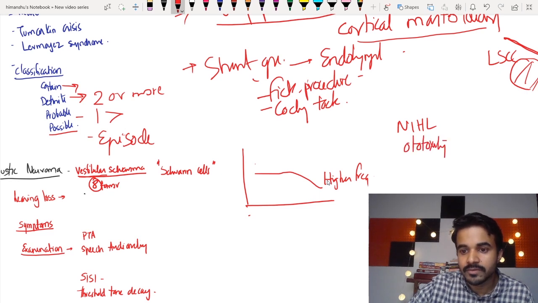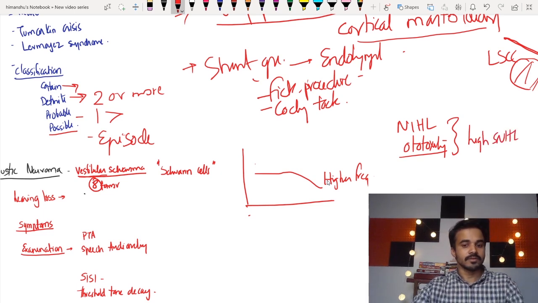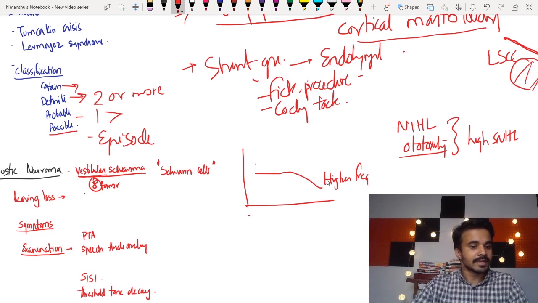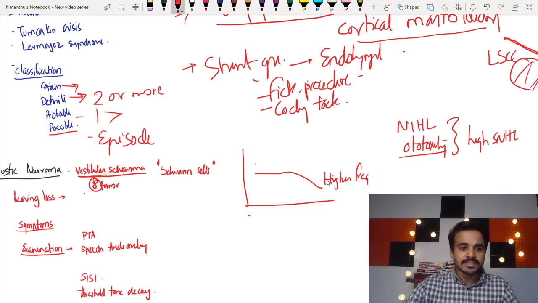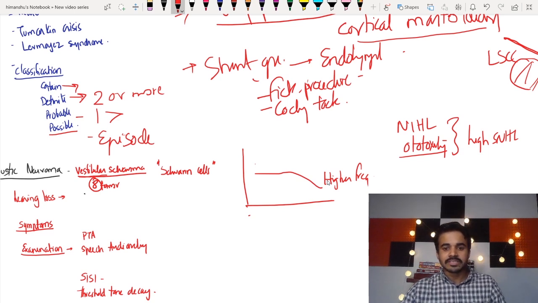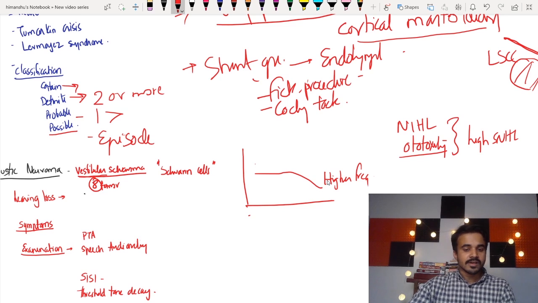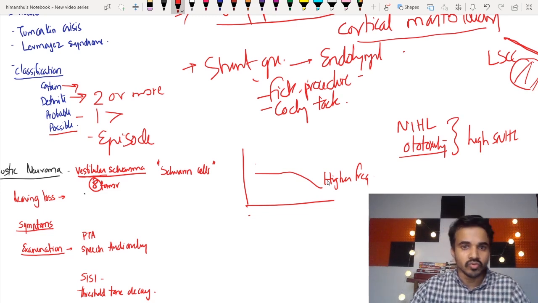You have high frequency SNHL. Then the patient can have tinnitus. In any hearing loss, you can have tinnitus. So in acoustic neuroma, the patient has a sensorineural hearing loss associated with tinnitus, and it's a progressive hearing loss depending on the growth of the tumor.